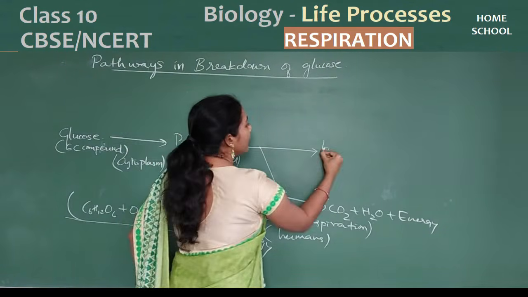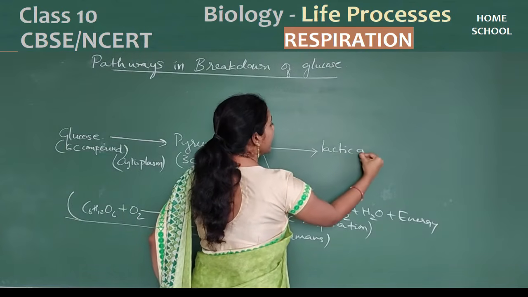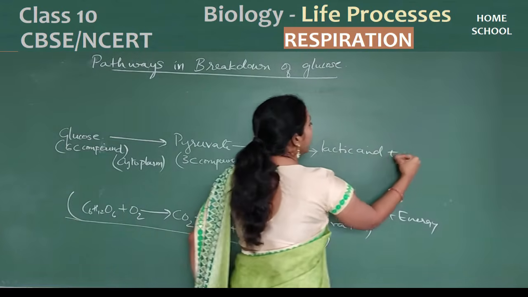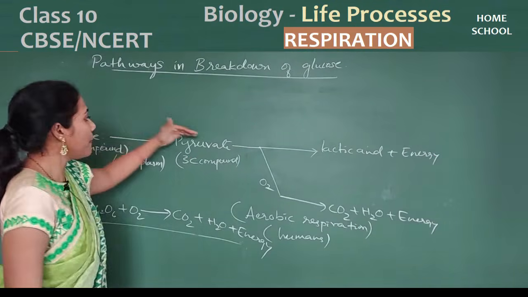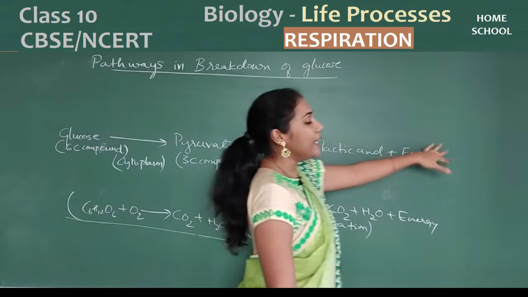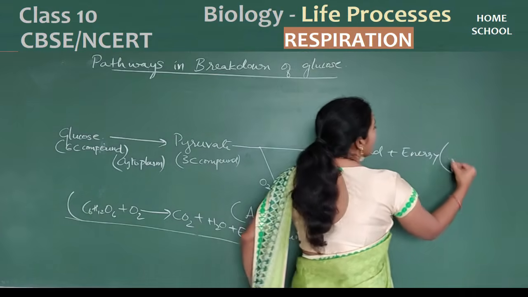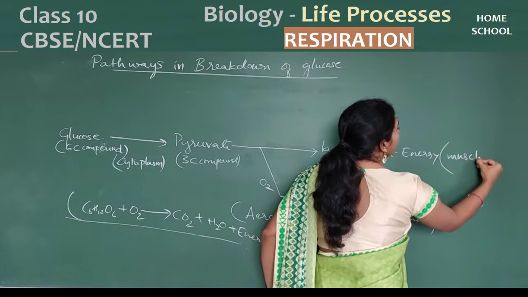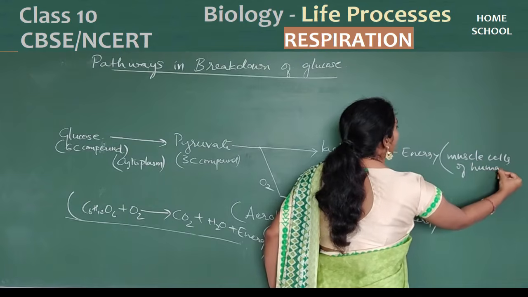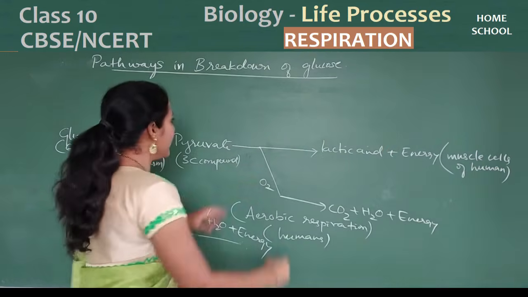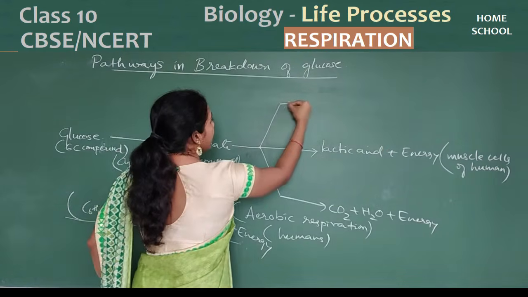Pyruvate gets converted into lactic acid and energy. So where do you find this pathway? Glucose to pyruvate, pyruvate to lactic acid and energy. This pathway is found in muscle cells of human. And what is another pathway here?